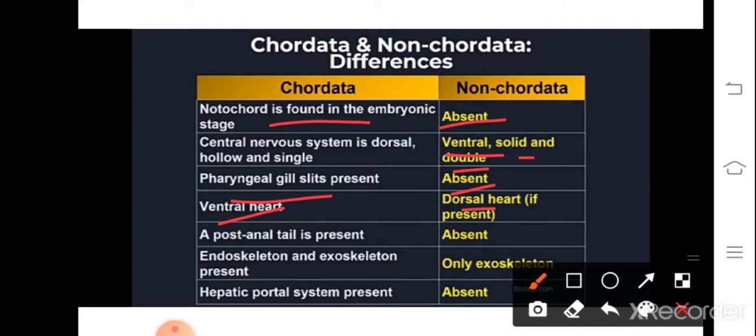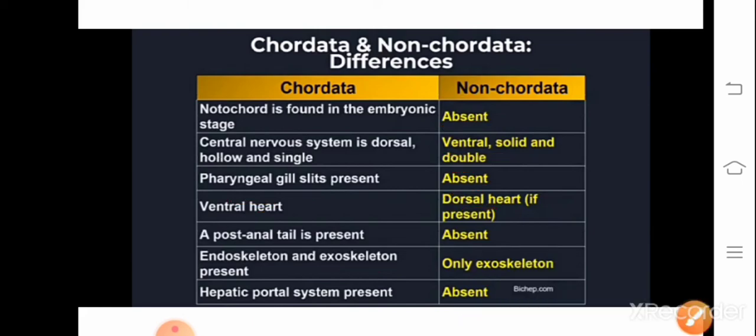Post-anal tail is present in chordates and it is absent in non-chordates. And the next one is endo and exoskeleton is present in chordates and only exoskeleton is present in non-chordates. Last one is hepatic portal system. It is related to the liver because hepatic cells are present in the liver. I will explain this system in the coming videos. Hepatic portal system is present in chordates and absent in non-chordates. Okay, this is about the difference between chordates and non-chordates.